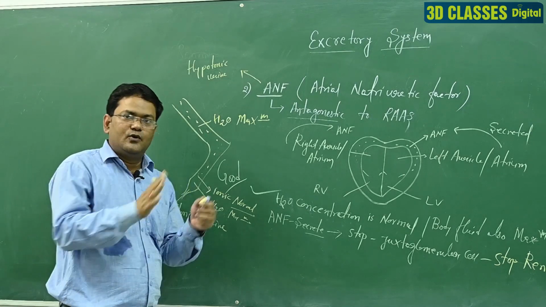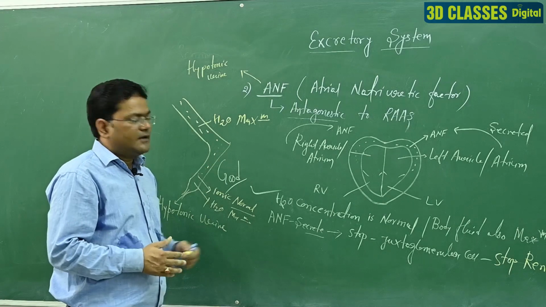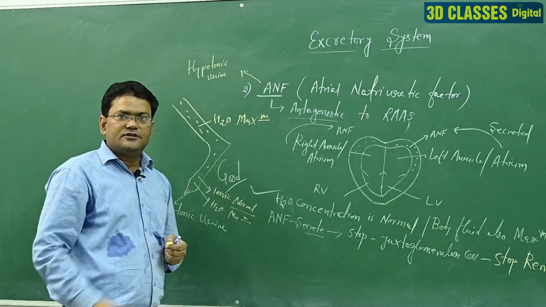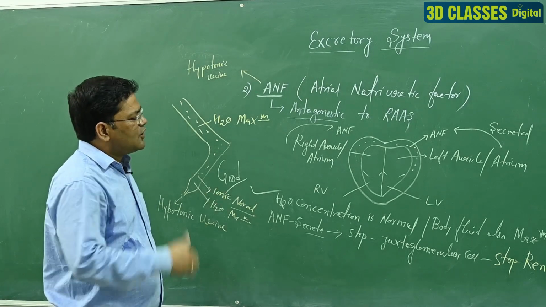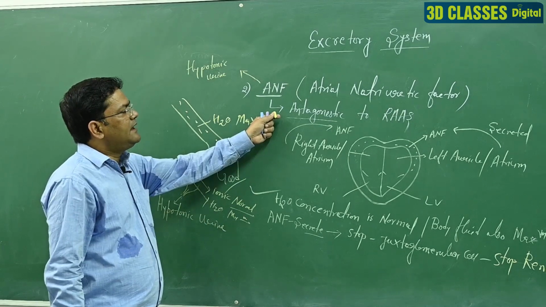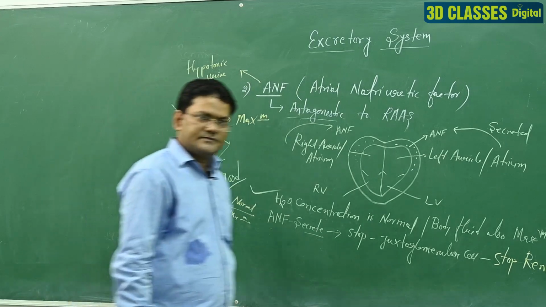Your heart is also activated, RAS stops its function, and hypotonic urine is excreted. So it is just opposite to RAS. So at first I write down ANF, and its function is antagonistic to RAS.